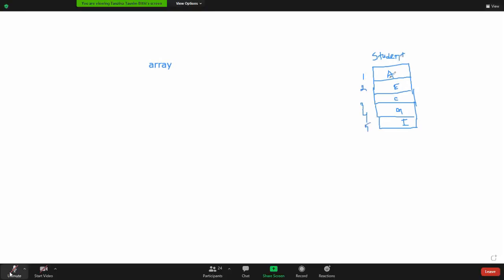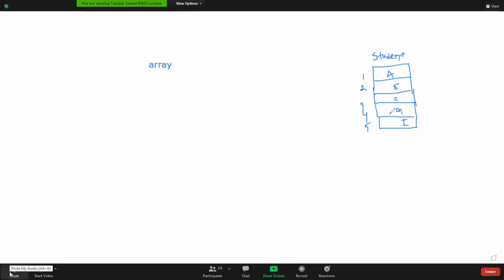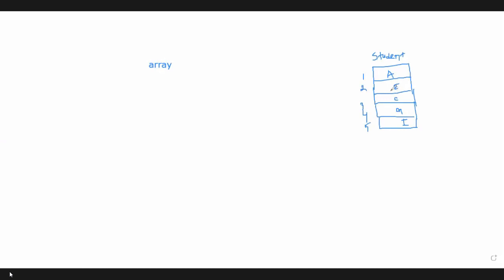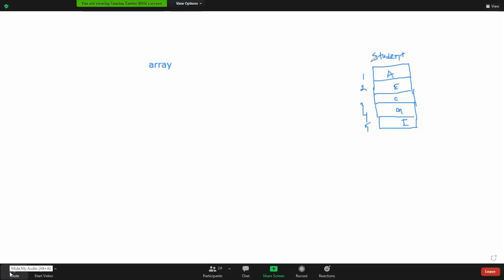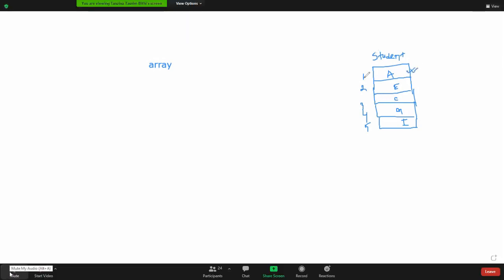So how can these 5 data elements be stored in an array? How can we store them in memory? We can see that this is a one-dimensional array, isn't it? Why is it called a one-dimensional array? Because each of these data elements can be denoted by one index. If the array name is student, we can denote the first data item, that is A, by using student 1.